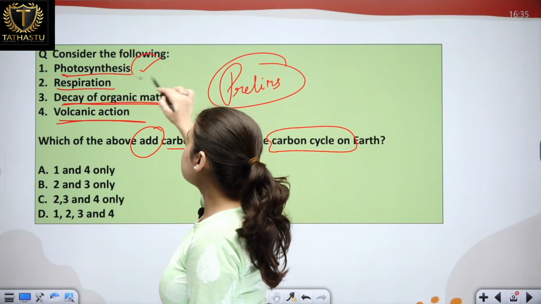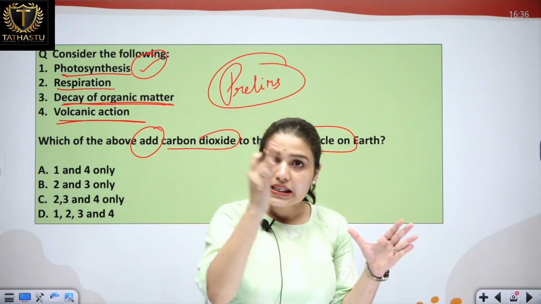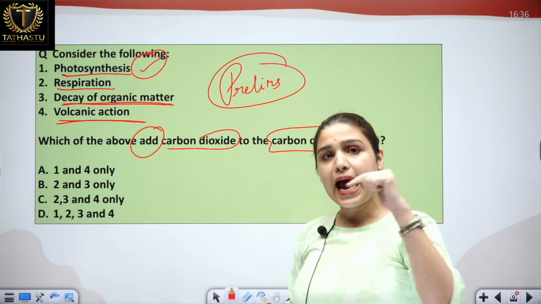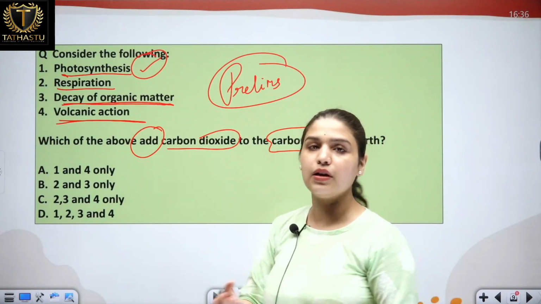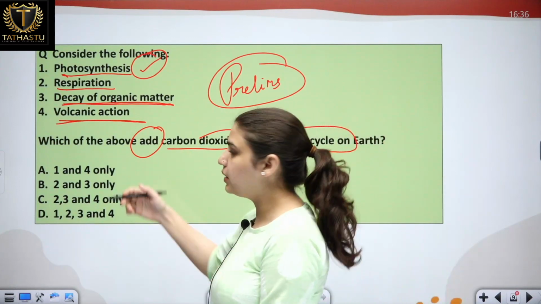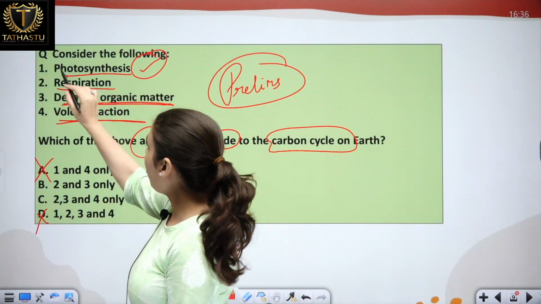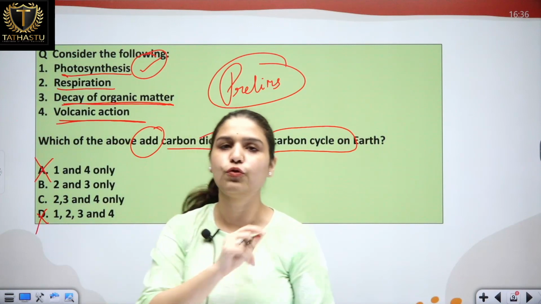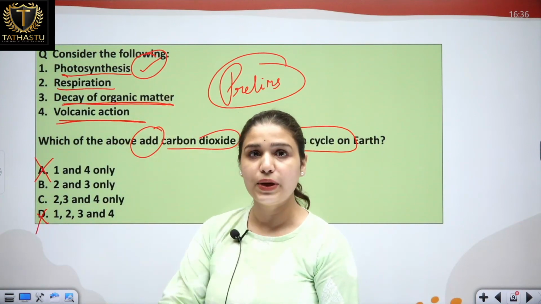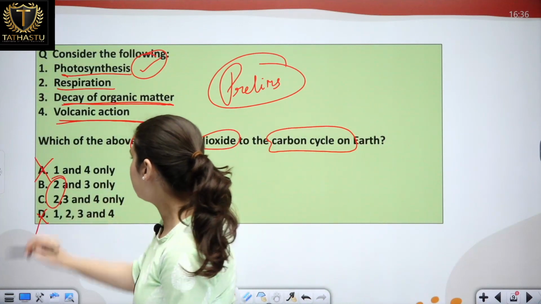Does photosynthesis add carbon dioxide? Plants use carbon, they take this carbon from the atmosphere, they don't add it. So always remember that photosynthesis doesn't add carbon to the carbon cycle on Earth. So we can eliminate the options in which option number 1 has been given, because photosynthesis doesn't contribute. Now let's talk about respiration. Yes, we inhale oxygen and exhale carbon dioxide, so option 2 is there.